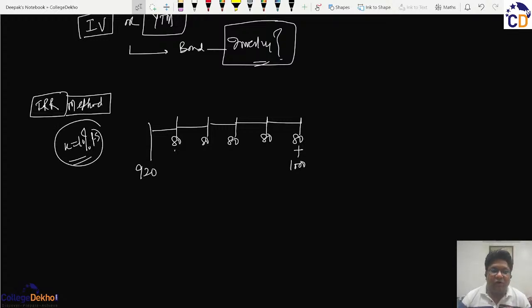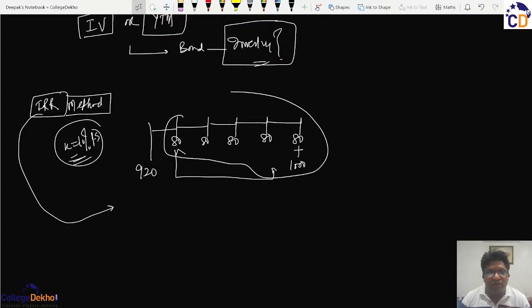If all these inflows are discounted at the rate of 10%, then the NPV will be either zero, positive or negative. By the definition of IRR, it is the discount rate at which the present value of all these inflows will be equal to 920.